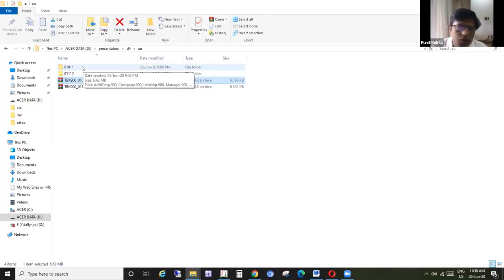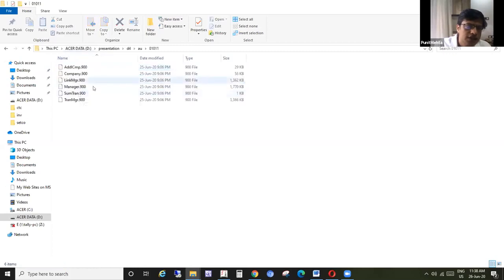Any data beyond 7.2 will have at least 5 digits of this number. I'll tell you briefly about the various files. The data is in the link manager and the trans manager. The entire transaction files are in this file, and mainly the link manager holds the bill-wise details, the tracking numbers.